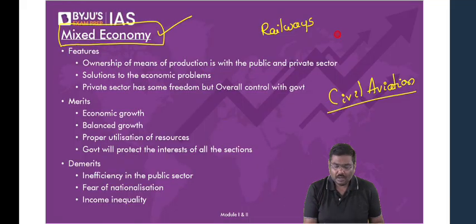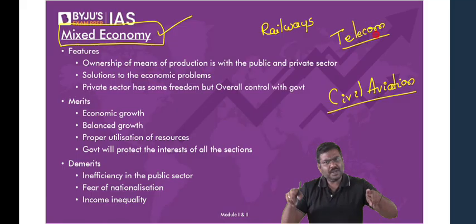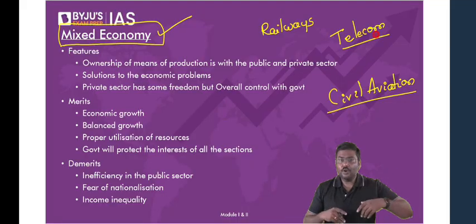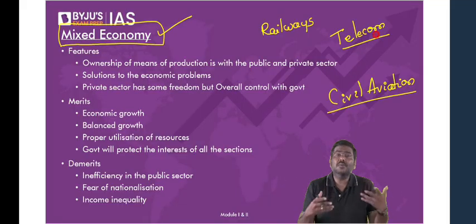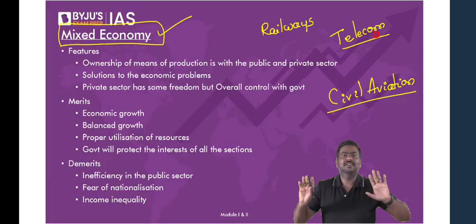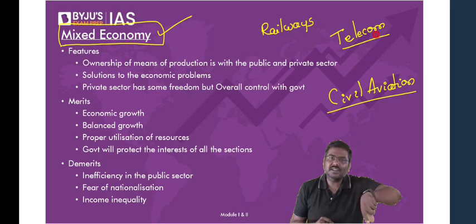Best example, telecom sector. Correct? In the telecom sector, is it okay if I say both government as well as private sector are providing services? Anybody has a problem here? So I hope you understand. You will have a mix. Mixed economy means you will have a mixture of both government as well as private sector. Basic idea: in certain areas, both government and private sector are present.